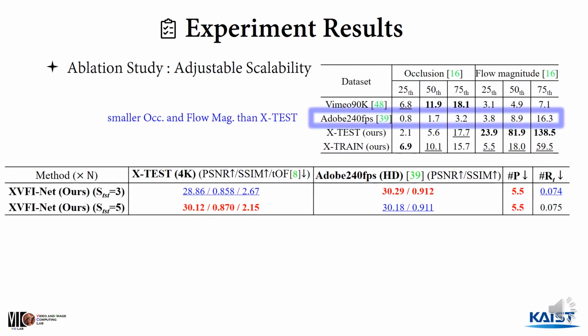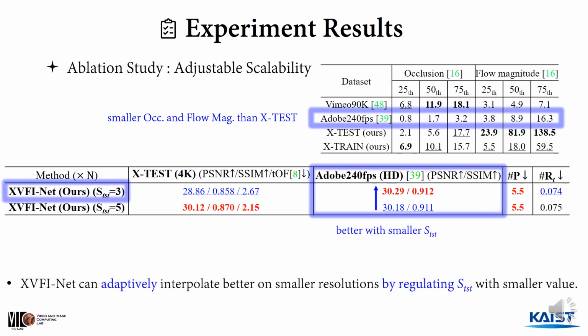On the other hand, the occlusions and flow magnitudes of the Adobe dataset are much smaller than those of X-test. Our model can adaptively show better performance on the Adobe dataset with smaller resolutions than X-test by regulating S_test, which also clearly supports the efficacy of our adjustable scalability.